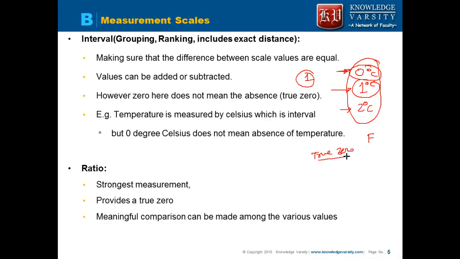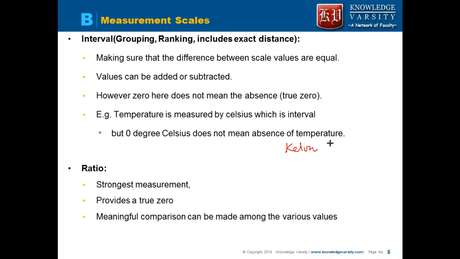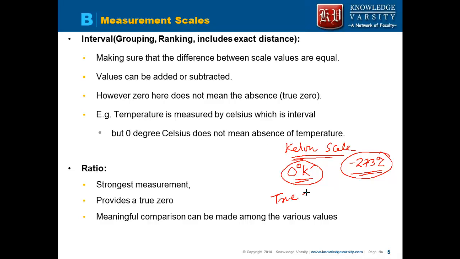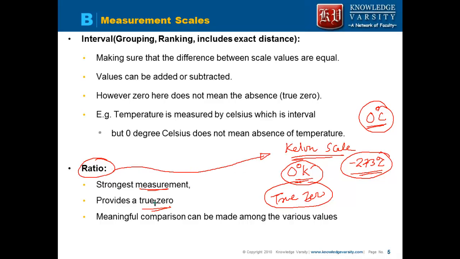As an example, we have another scale which is the Kelvin scale. Note that in the Kelvin scale, the difference is just like your centigrade scale, but 0 degree Kelvin means absence of temperature, which is actually minus 273 degrees centigrade. So Kelvin scale is also an interval scale, but it has a true zero. Whereas in a Celsius scale 0 degree centigrade does not mean absence of temperature. So we have another scale which is a ratio scale, which is the strongest measurement. It provides a true zero. So your Kelvin scale is a ratio scale.